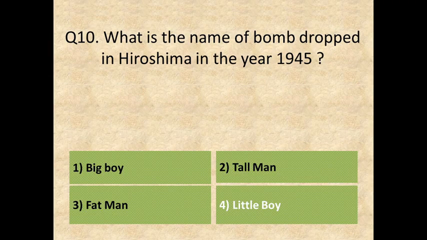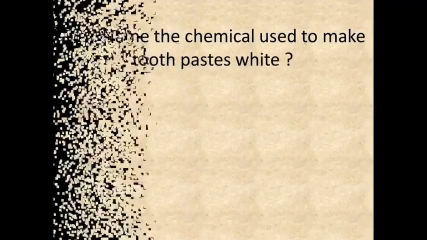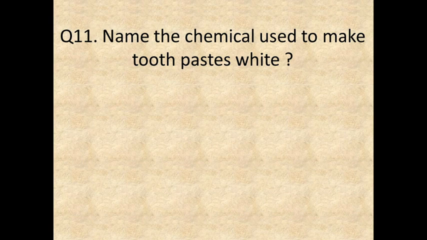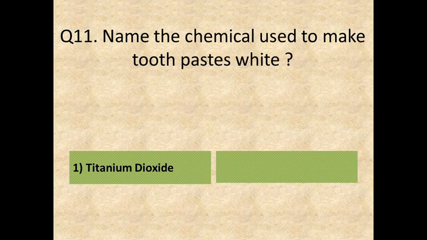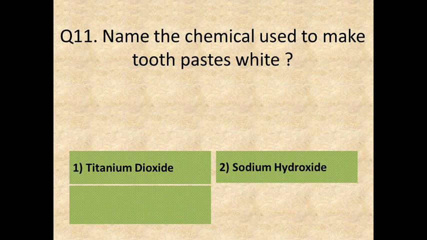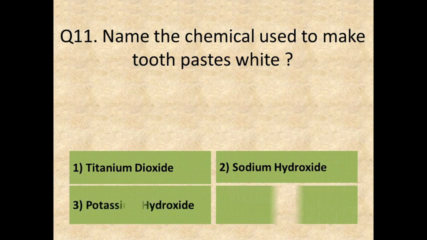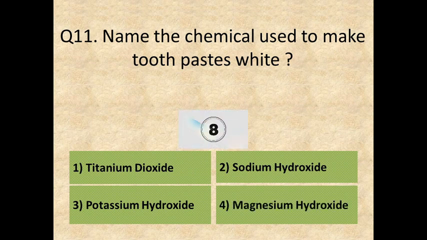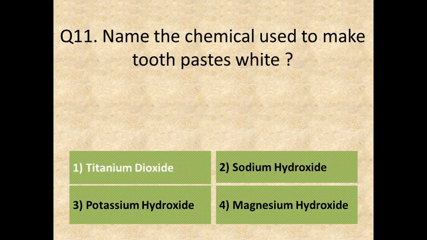Next question. Question 11. Name the chemical used to make toothpastes white. And the options are: Option 1, titanium dioxide. Option 2, sodium hydroxide. Option 3, potassium hydroxide. Or, Option 4, magnesium hydroxide. Answer is, Option 1, titanium dioxide.